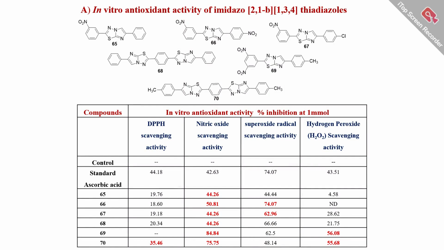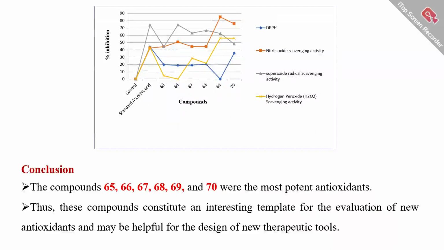In hydrogen peroxide radical scavenging activity, compounds coded 69 and 70 showed potential results while the remaining compounds were low active or inactive. These are the results as compared to ascorbic acid as the standard reference. This is the graphical presentation of the results.